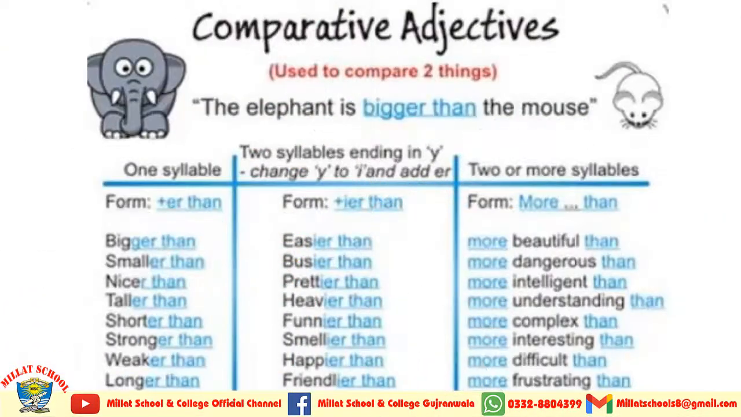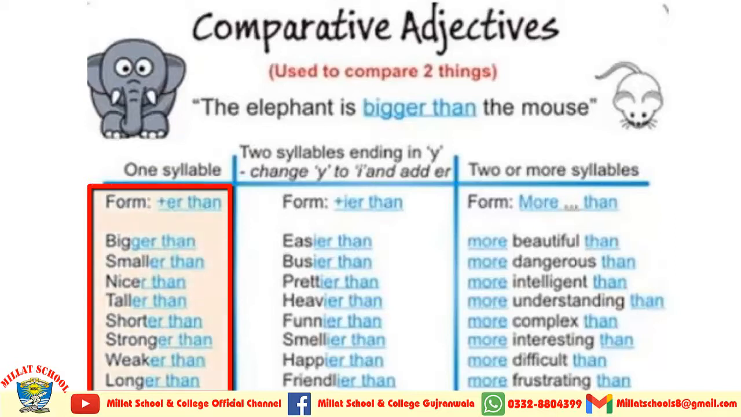Now on the screen you can see a precise chart in which I have given you three types of comparative adjectives, and these will surely help you to understand which type of comparative adjective is used. For example, if you are going to use ER with the adjective, then you will use than with this one. Bigger than, smaller than, nicer than, taller than, shorter than, stronger than, weaker than, longer than.